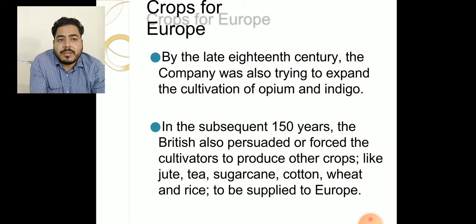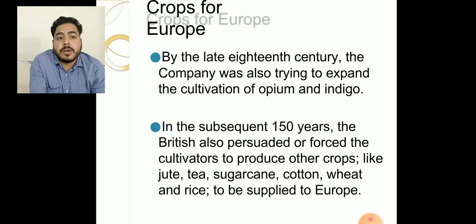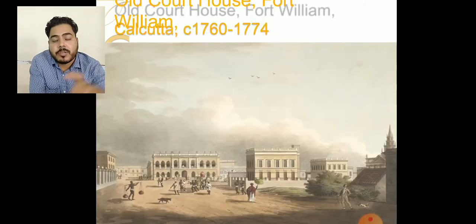In the subsequent 150 years, the British persuaded or forced the cultivators to produce other crops like jute, tea, sugarcane, cotton, wheat, and rice to be supplied to Europe, where they were highly in demand.